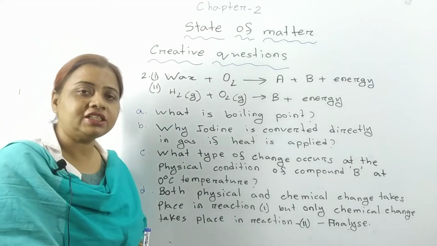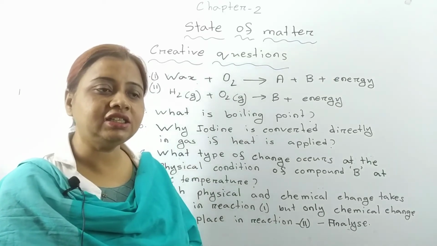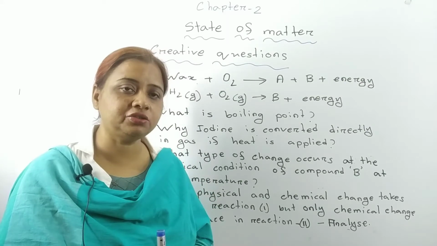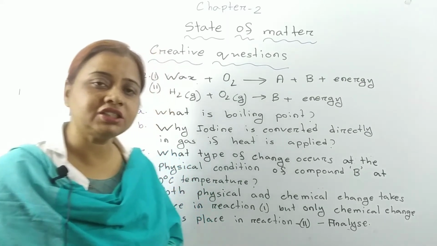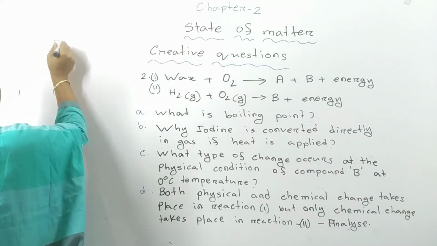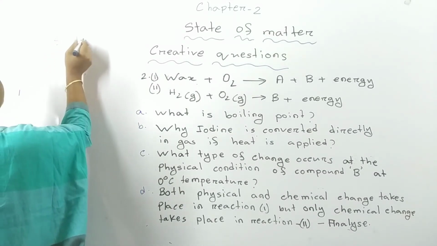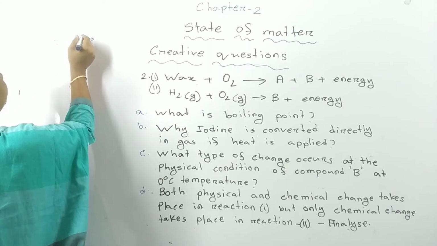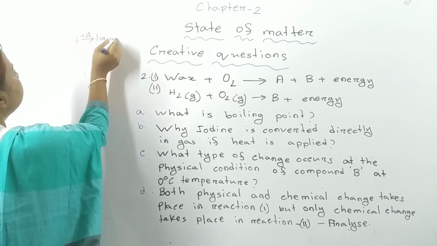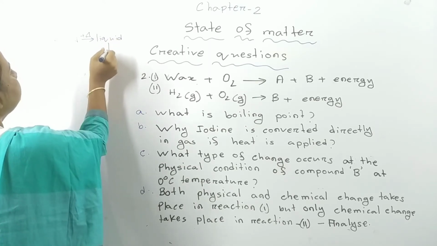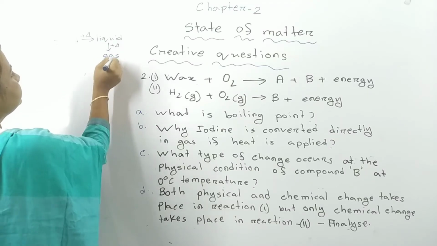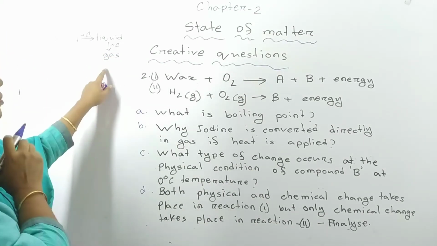Normally, we know that if we apply heat to any solid, at first the solid will be converted into liquid and the liquid will be converted into gas, in this way. Solid on the application of heat will be converted into liquid, and liquid on the application of heat will be converted into gas. This is the system.